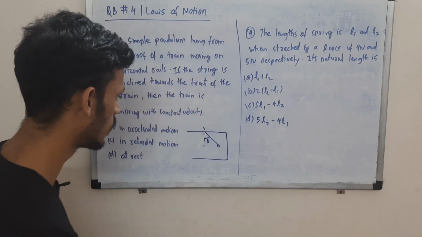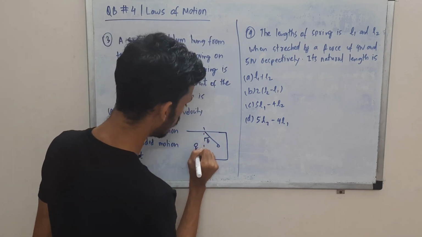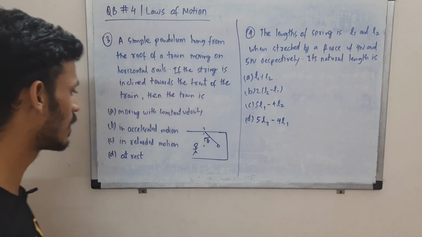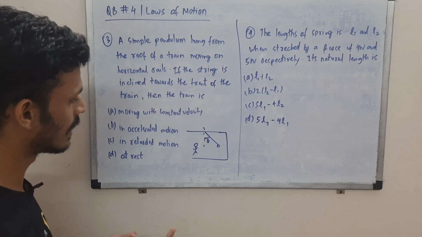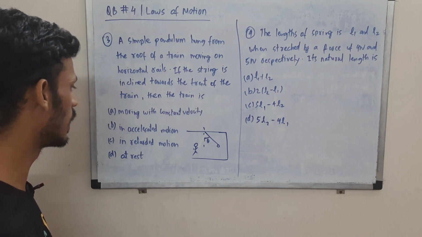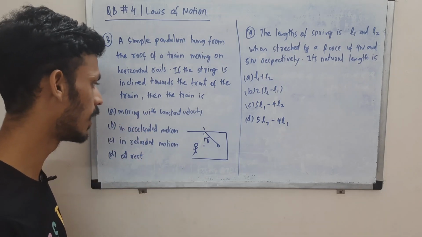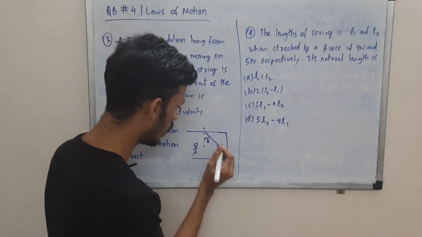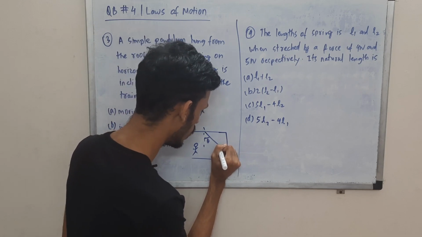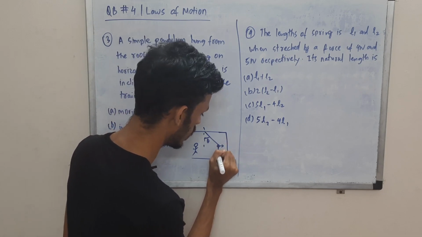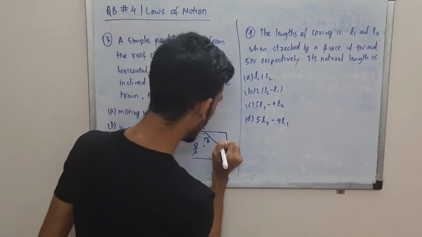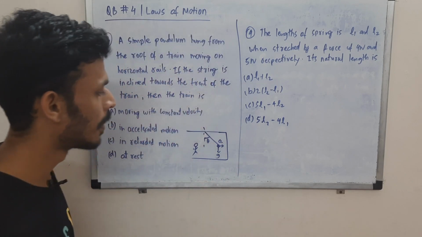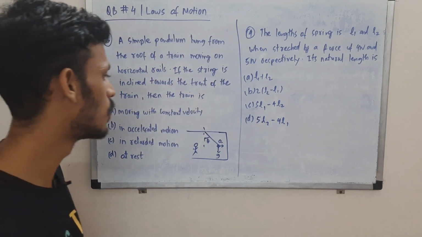If you know the concept of pseudo force for an observer in a non-inertial frame, like an accelerated frame, this can't happen for constant velocity. So this is an accelerated frame. It can be accelerated or retarded, we'll find out. For this observer, what is the acceleration on the simple pendulum? First of all, it's the acceleration due to gravity g in the downward direction, and he's also seeing an acceleration in that direction, right? But what does the concept of pseudo force say?